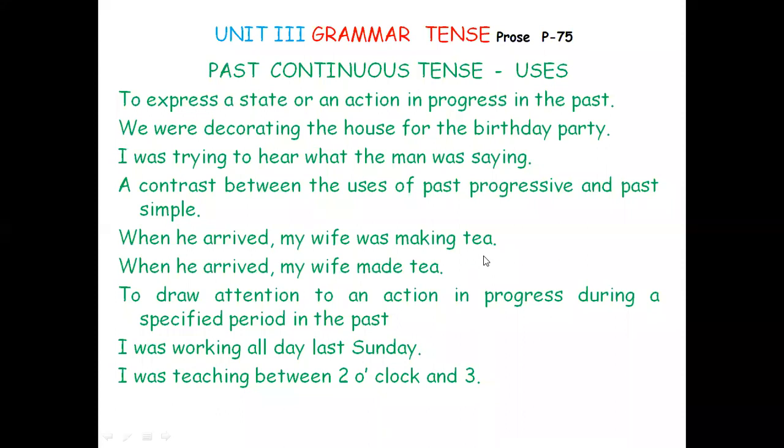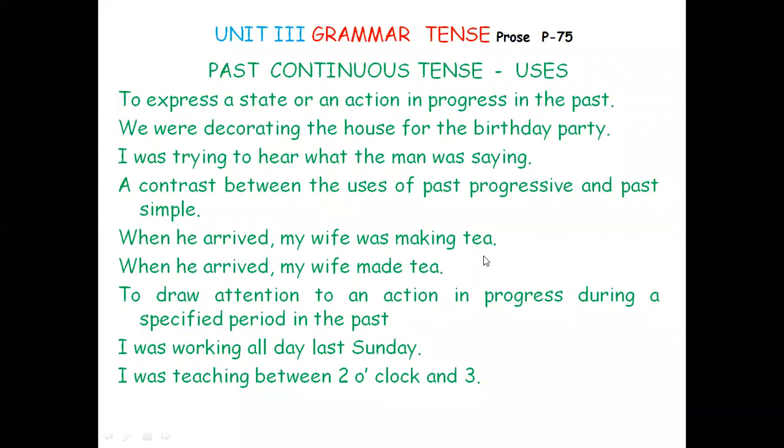It is used to express a state or an action in progress in the past. Example: we were decorating the house for the birthday party. We were decorating.